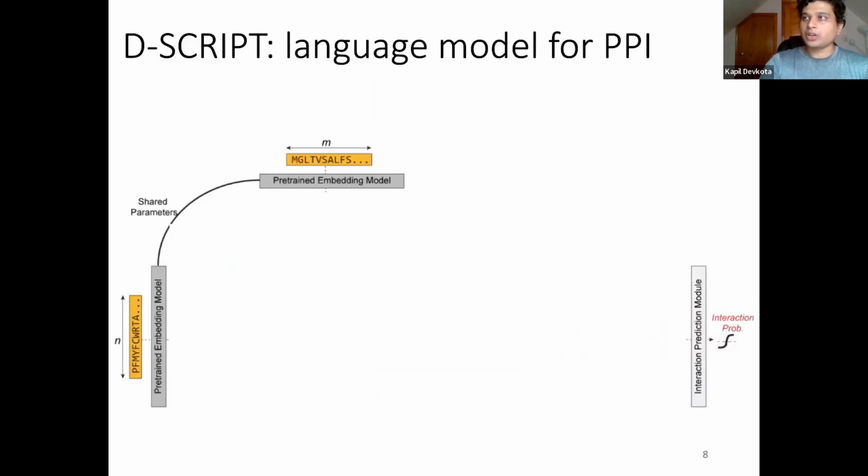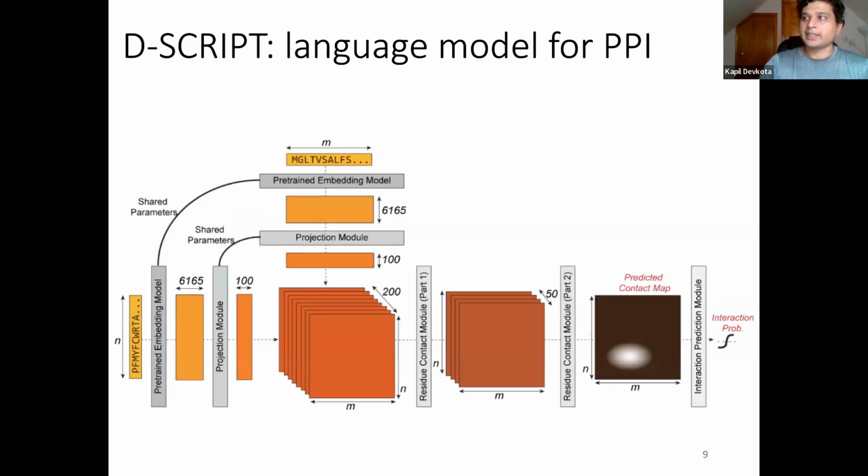So there is actually a lot of work done on this kind of modeling. For example, in RECOMB 2021, we presented a method called D-SCRIPT, which is exactly the same kind of sequence-based structure. And the machine learning part is a deep convolutional structure shown here in the middle. Additionally, it also has a contact map layer at the end for interpretability purposes. So even though D-SCRIPT does not take structure as input, the contact map is designed for the model to be structurally aware for the mechanisms of interaction.